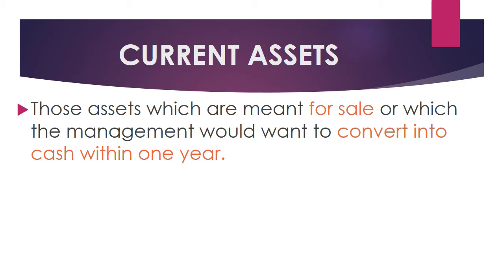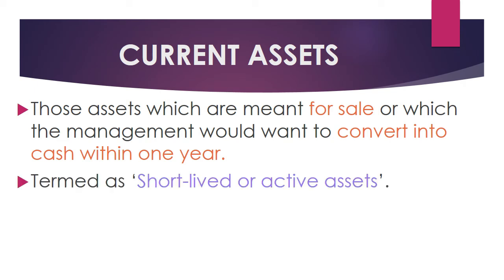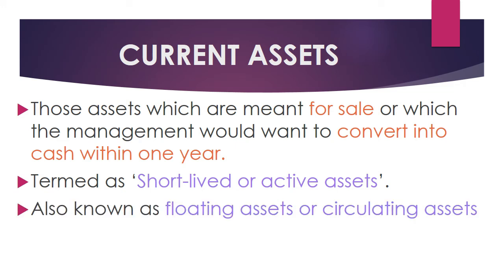Which is meant for sale, or which the management would want to convert into cash within 1 year, right? So two things you have to see. If the asset is for sale, you can say it is a current asset. And also there are certain things which can be converted into cash within 1 year. So those things are called current assets. It is also termed as short-lived or active assets, and also known as floating assets or circulating assets, because it will be easily converted into cash. It will be moving on, right?